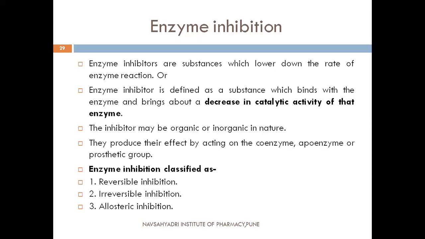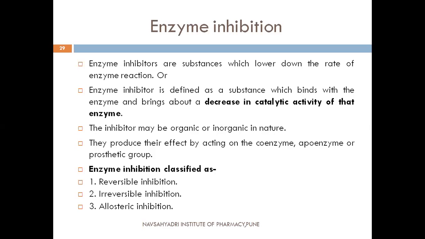There are certain substances which lower the rate of enzymatic reaction, or substances which bind with the enzyme and bring about a decrease in the catalytic activity of that enzyme. These substances are called enzyme inhibitors. An inhibitor may be organic or inorganic in nature. They produce their effect by acting on the coenzyme, apoenzyme, or prosthetic group.